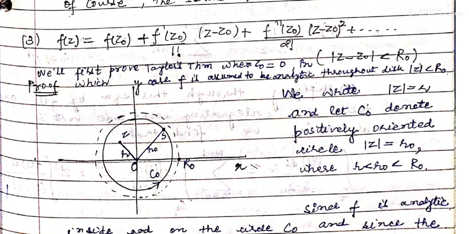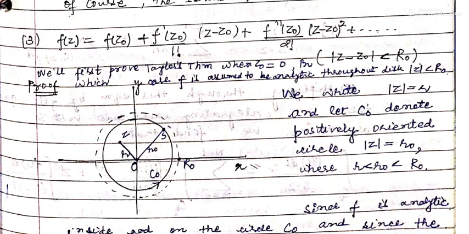We have chosen a small r0 that is greater than small r and that is smaller than capital R0, and taking that radius small r0 as radius, we draw a circle. So that circle is represented by C0 as shown in the figure, in the counterclockwise direction. So we can see that inside this C0 and on the boundary of this C0, the function is analytic.